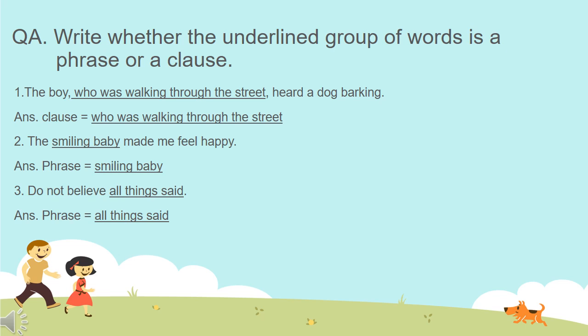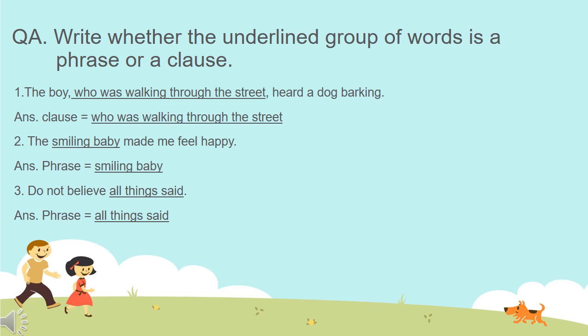So in this question, sentences are given, and in the sentences some of the words are underlined, and we have to identify whether these underlined words are clause or phrase. So let's begin with sentence number 1. The boy who was walking through the street heard a dog barking.